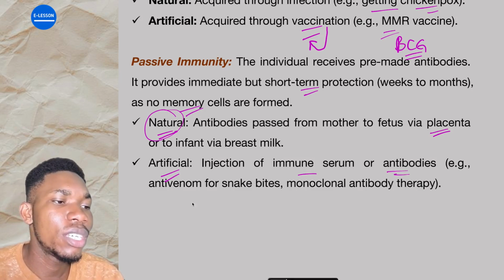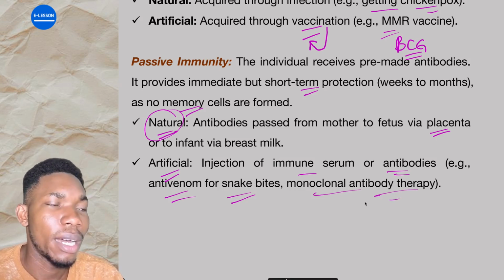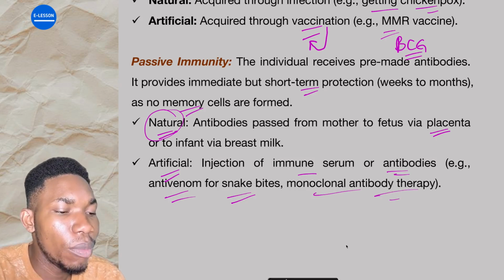Are you getting it? For example, antivenom for snake bite that fights against snake bite, and monoclonal antibody therapy. So that is that for immunity.